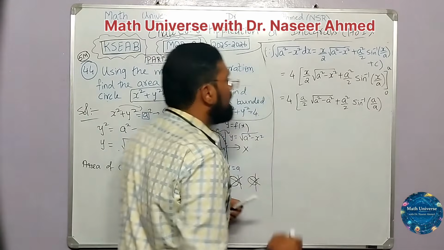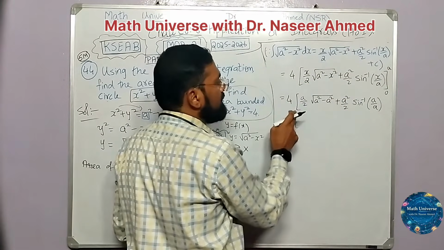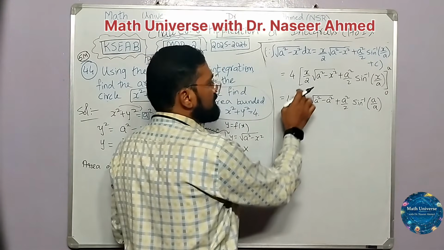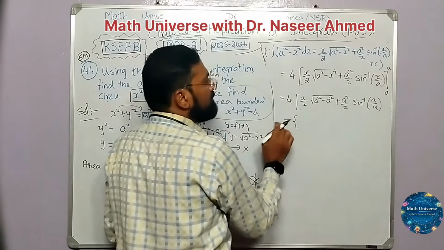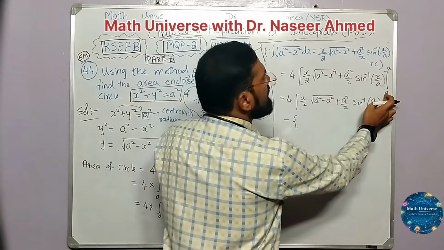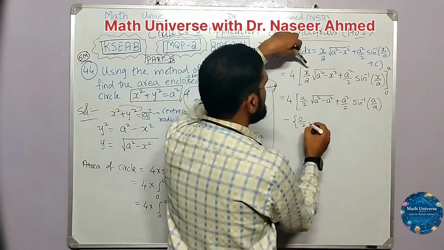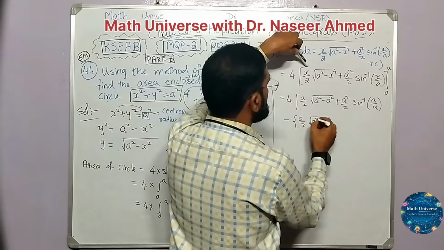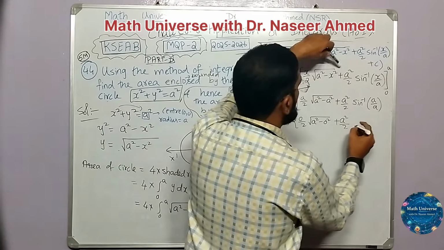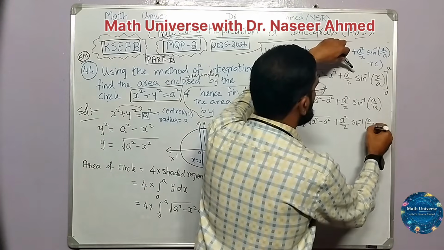This is the upper limit minus, let me give a floor bracket to have a difference between the terms, and this multiple 4 should be given here. Lower limit is 0, so wherever x is there, 0. So there is 0 here, then plus a square by 2 sine inverse of 0 by a.